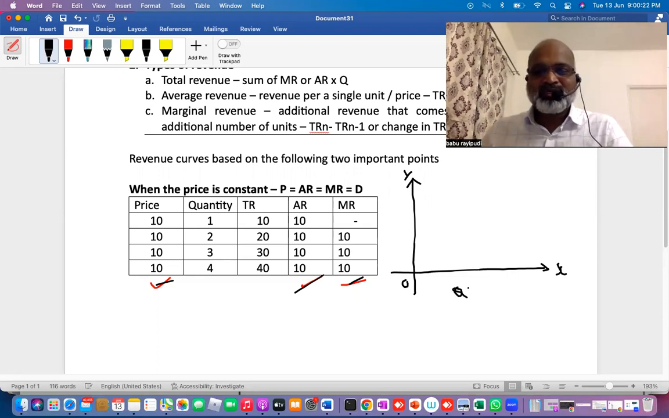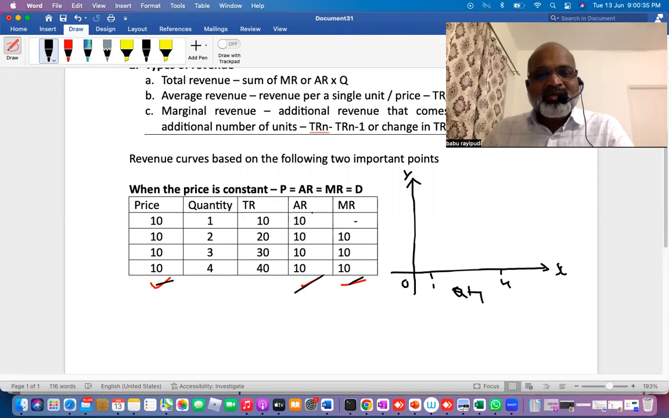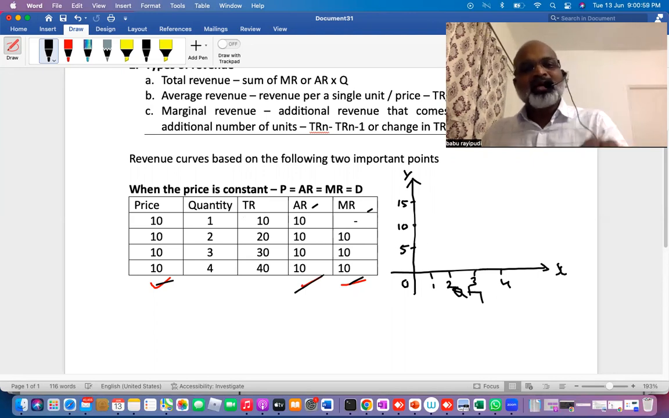This is quantity in units, right? How many units do I have? Unit 1 to unit 4 in my example. I'm not taking full points. Now, what is the average revenue and marginal revenue for all 4 units? 10 only, right? So if I take here 5, here 10, here 15, understand this carefully. For 1 unit, it is 10 only. For the third unit also, it is 10 only. Got it? So at 10, AR and MR are the same.